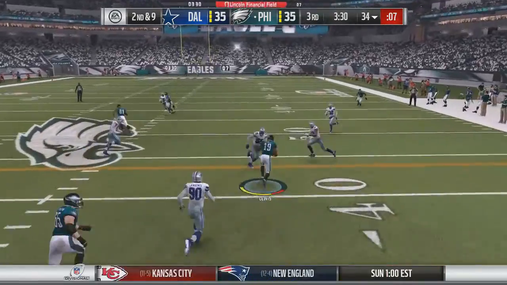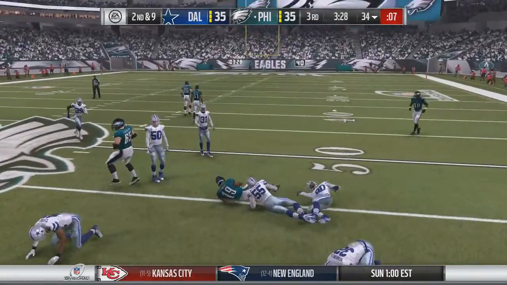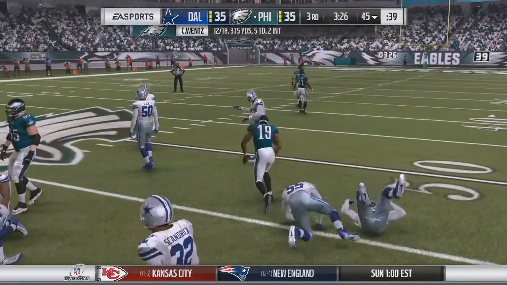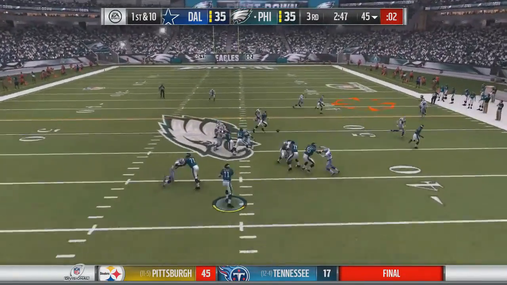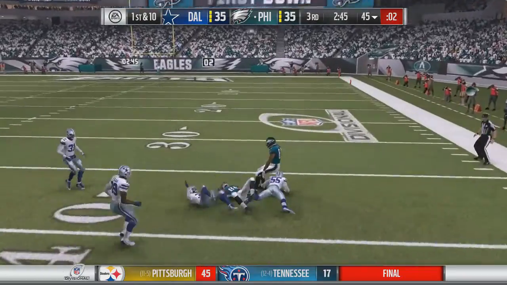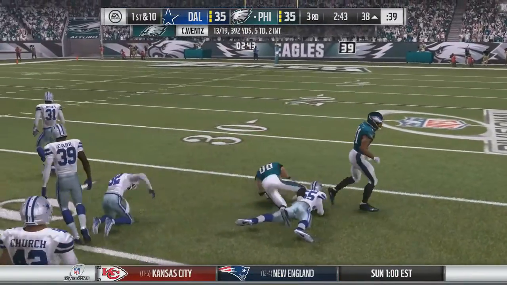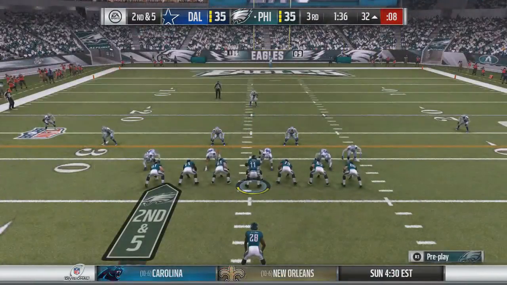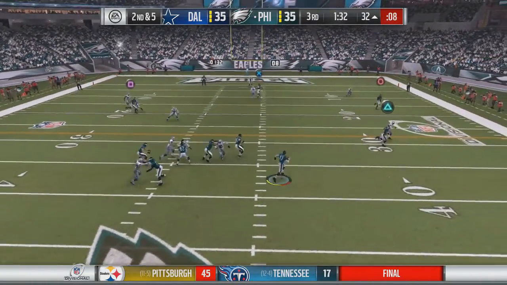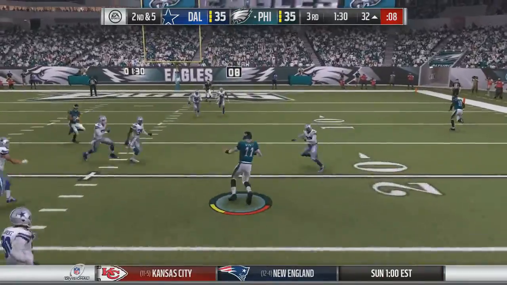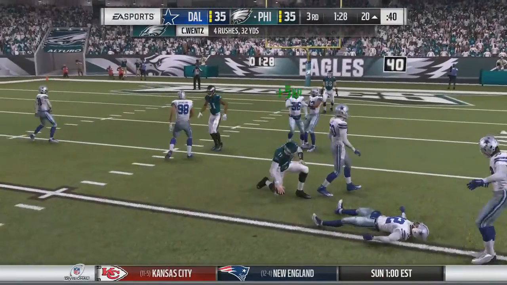Now on 2nd and 9, over the middle, caught by Lewis, and he fights for the first down, brought down to the 45-yard line. Carson Wentz is at 375 yards passing. Now 1st and 10, play action to Wendell Smallwood, goes over to the right side, caught by Ertz, and he's brought down in Dallas territory, down to the 38-yard line. Wentz is only 8 yards away from 400 passing yards here in his return. And on 2nd and 5, he rolls up to the right side, trying to find somebody open, but Wentz is going to take off and slide down at the 20-yard line.